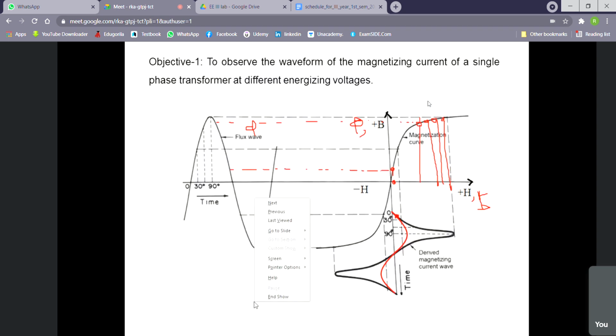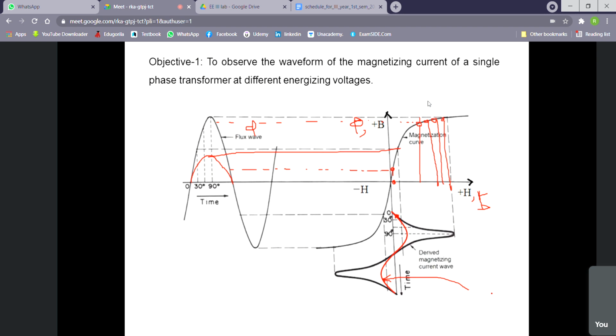But if we use a smaller excitation voltage, then the flux will be lesser. Then the peak value of flux will again be in the linear region of the magnetic circuit. So in that case, the current will not be deformed. It will be purely sinusoidal like the flux. So what will be the nature of current? That will depend on how much voltage you are giving as excitation voltage.